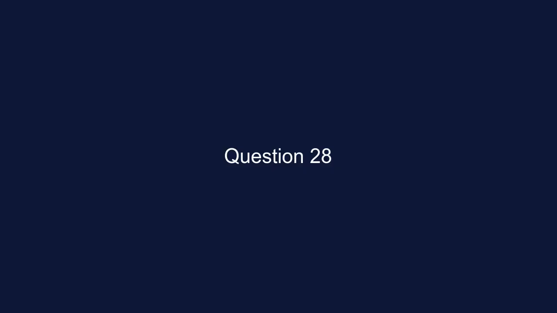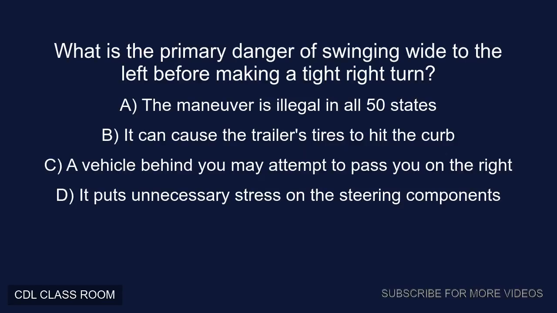Question 28. What is the primary danger of swinging wide to the left before making a tight right turn? A. The maneuver is illegal in all 50 states. B. It can cause the trailer's tires to hit the curb. C. A vehicle behind you may attempt to pass you on the right. D. It puts unnecessary stress on the steering components. Correct answer, C. A vehicle behind you may attempt to pass you on the right.